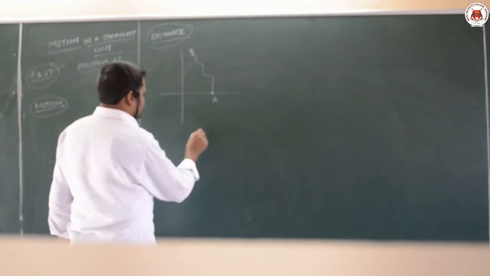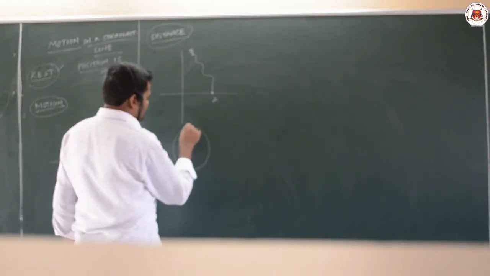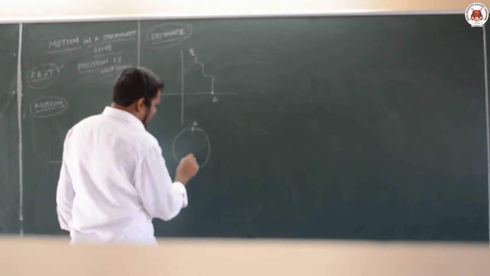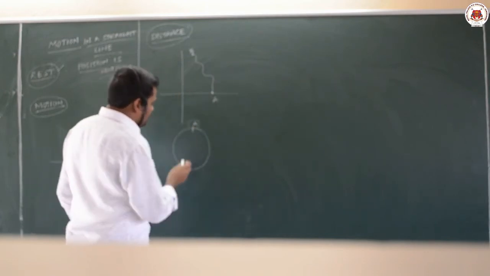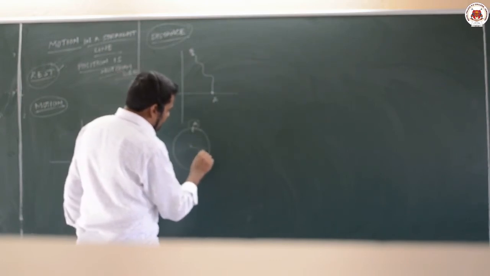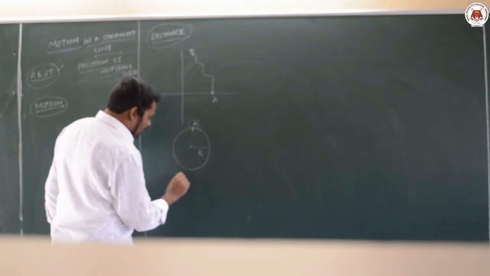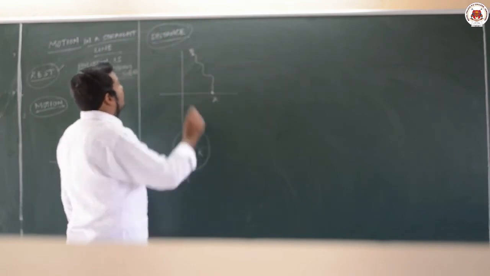Suppose a body is revolving in a circle. It starts at point A, completes one circle and again reaches point A. If the radius of the circle is capital R, the actual path followed will be 2 pi R. It has covered the circumference, that is the distance.